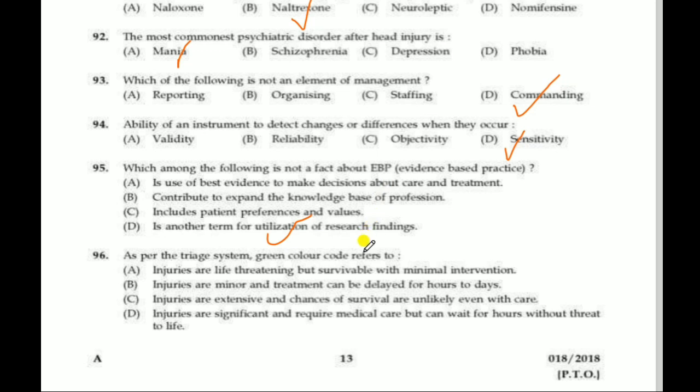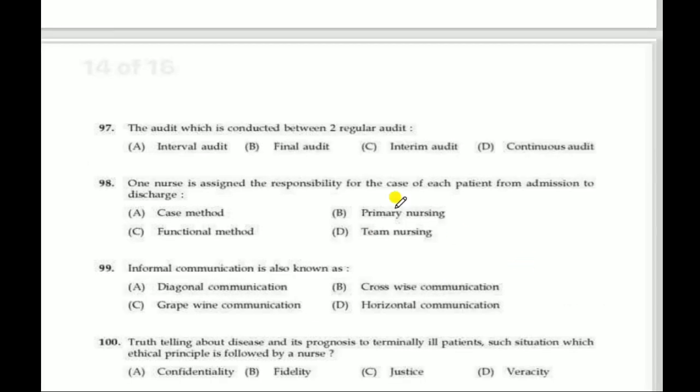Next question, as per the triage system, green color code refers to? Correct answer is injuries minor and treatment can be delayed for hours to days. That is a green color code in the triage system. The audit which is conducted between two regular audits. Correct answer is interim audit. The audit which is conducted between two regular audits, that is interim audit.